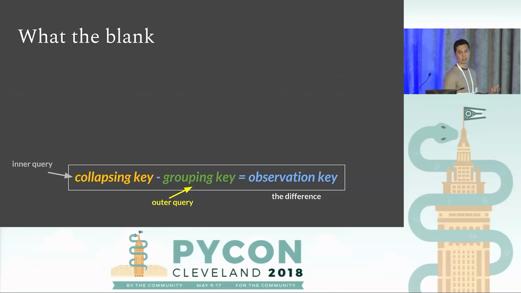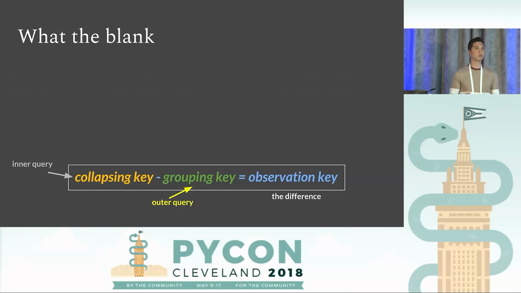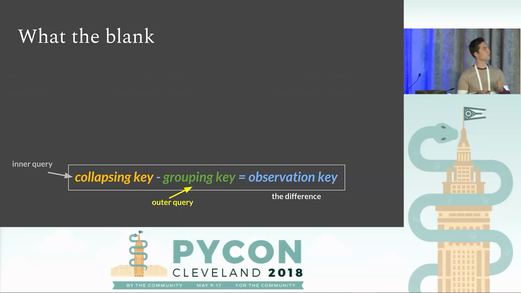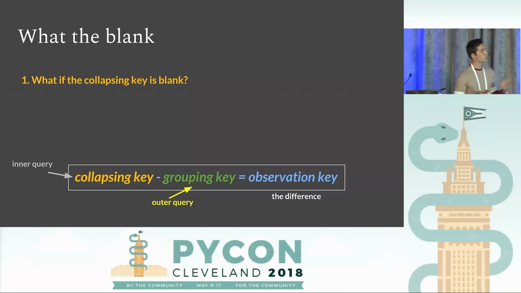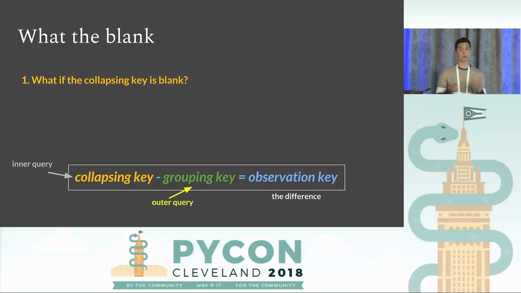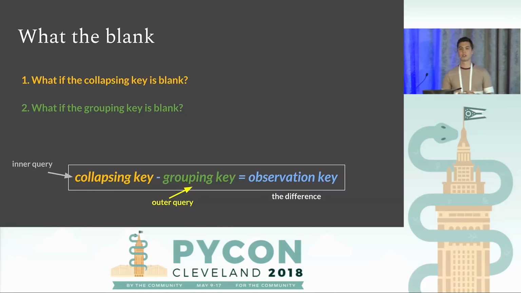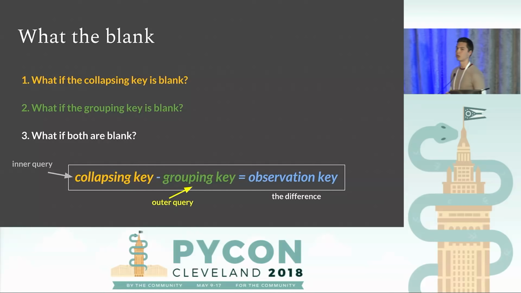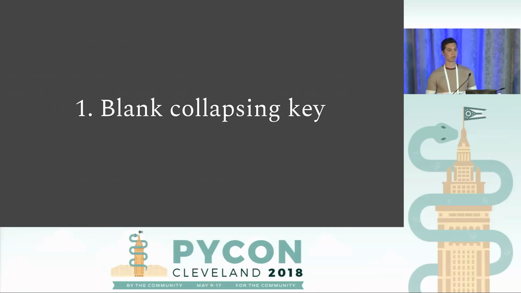Okay. So if everyone sees a formula, they're probably thinking, what happens if I don't use some of these, if I have the term as 0? So I was curious myself, what if we don't use a collapsing key? So what if we don't have that inner query? What if we don't have a grouping key? And what if we don't have either a collapsing key or a grouping key? Let's investigate.